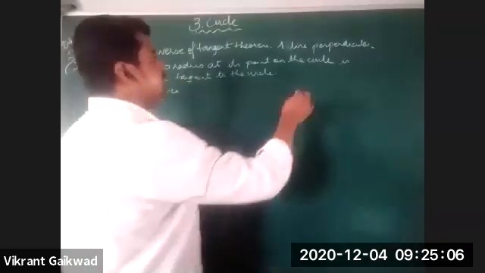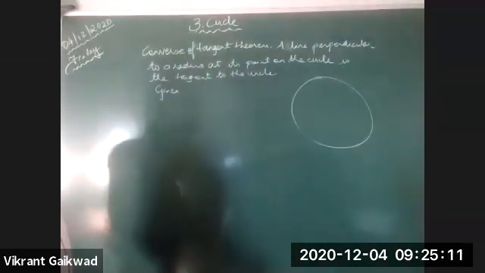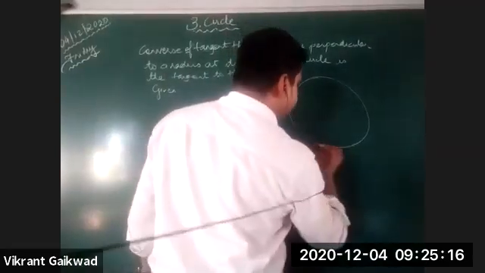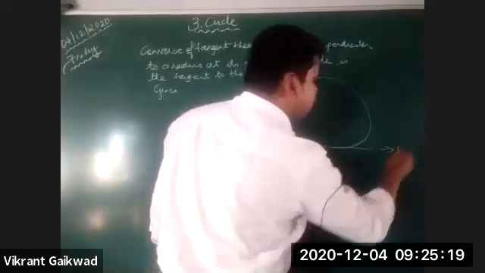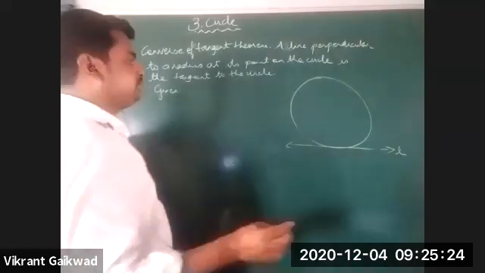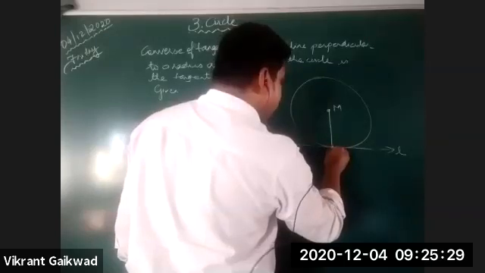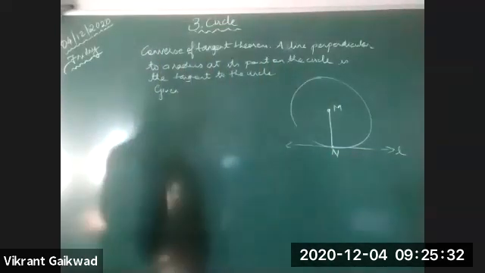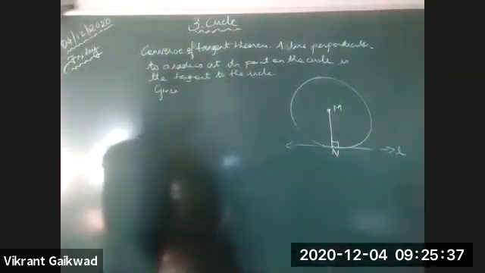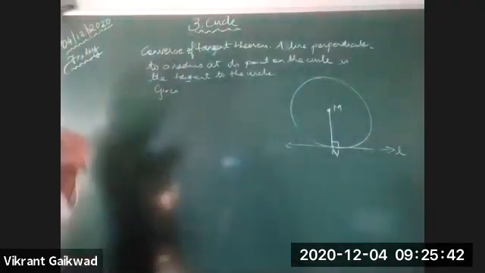So given a circle, we have got a line perpendicular to the radius. We assume this line L is perpendicular to the radius. Suppose M is the center of the circle, and N is the point of contact. We have to prove that this line L is the tangent.